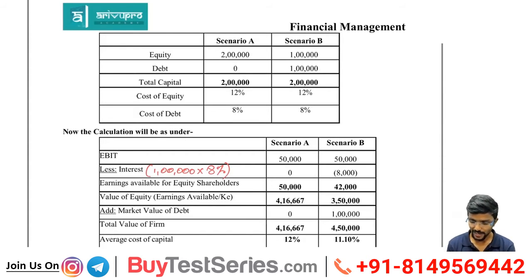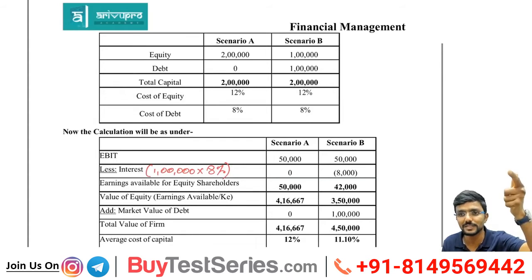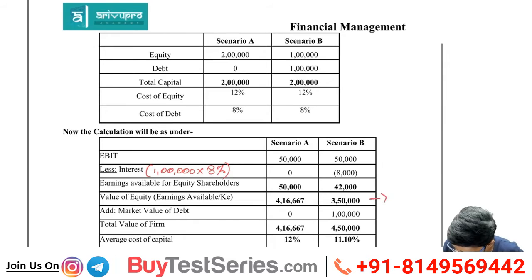Then comes value of equity. How to find the value of equity, sir? 4,16,000. How did I get it? Means 50,000 divided by the cost of equity, 12%. How did I get 3,50,000? Simple, sir. 42,000 is my earnings available to equity shareholders. What is the cost of equity? 12%. Check.